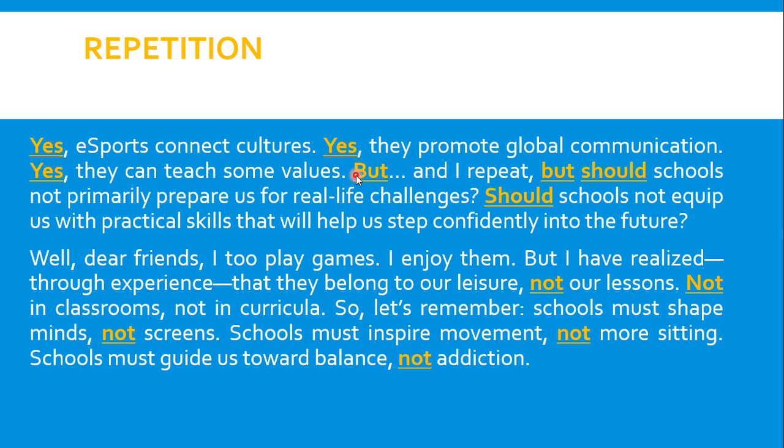This structural device makes the speaker's final question feel more forceful and powerful. Should schools not equip us with practical skills that will help us step confidently into the future? The yes first shows a positive side, then but shows a powerful stance which is coupled with this rhetorical question. It makes my message reach home more forcefully.